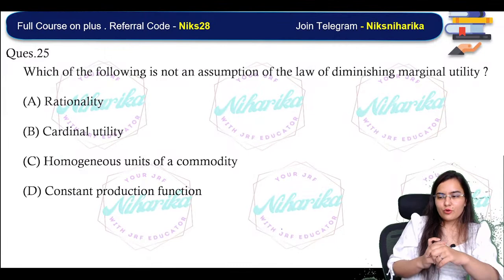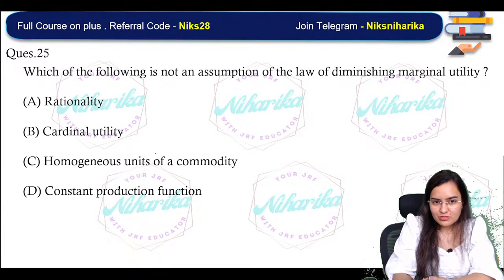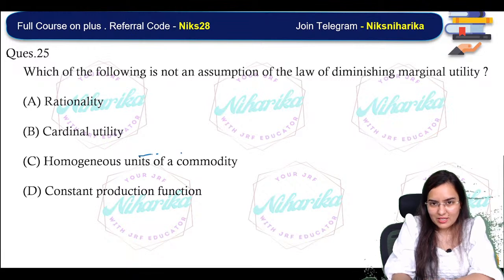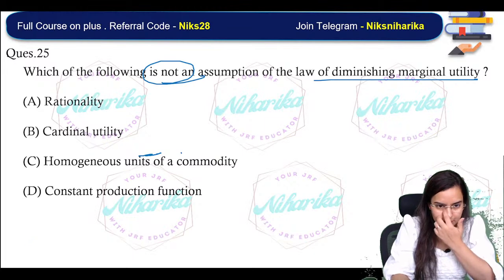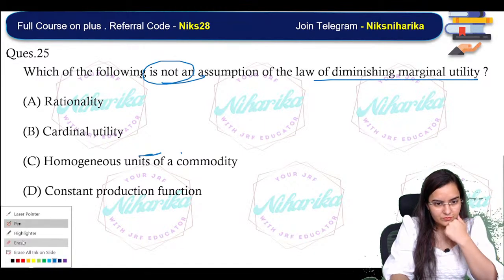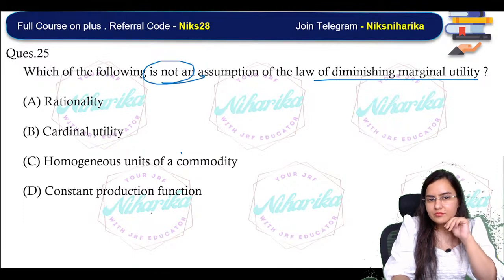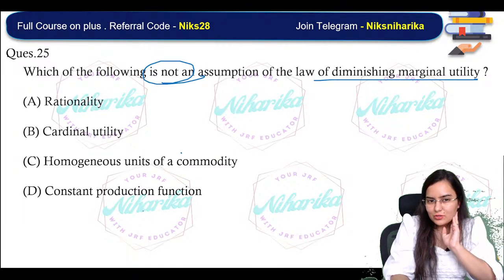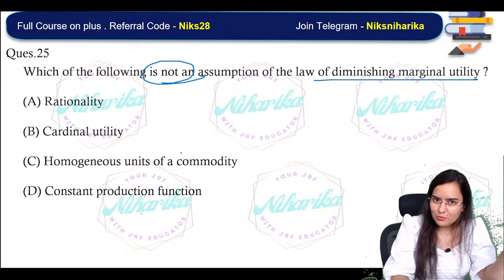Okay, last question of the day: which of the following is not an assumption of the diminishing marginal utility? Do we talk about different products? No, we talk about the same product, like pizza, pizza, pizza.